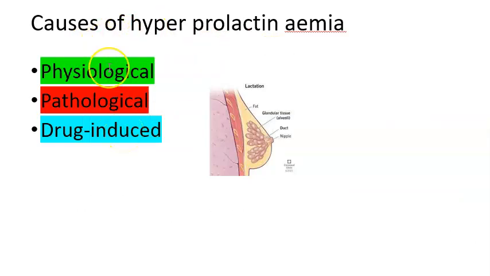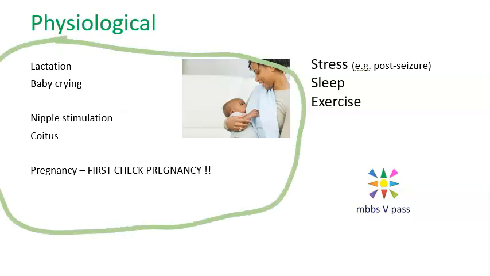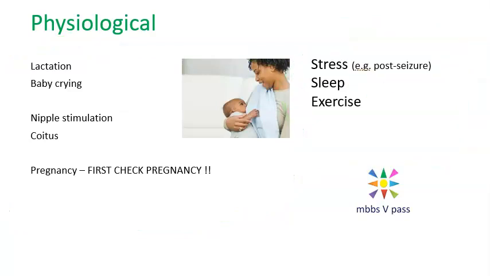So physiological means something is going right, and hence there is hyperprolactin hormone. Or pathological, it should not work that way, drug induced. Okay. So physiological can be because of these conditions like lactation, baby crying, nipple stimulation, sex, that is intercourse, coitus, pregnancy, check. So you should always first check pregnancy, okay? Or it could be this stress, example, post seizure, exercise, and sleep, okay? So sleep also can lead to excess prolactin.